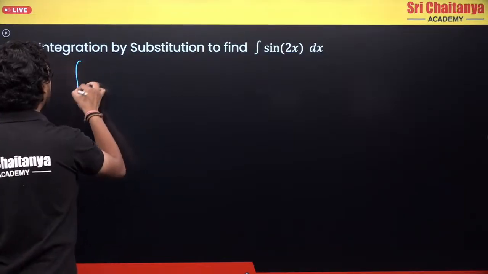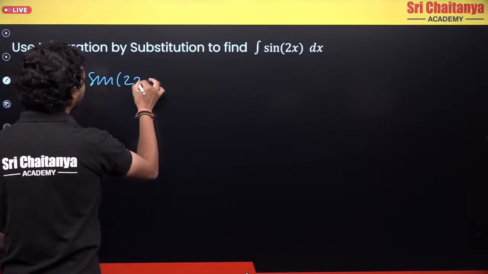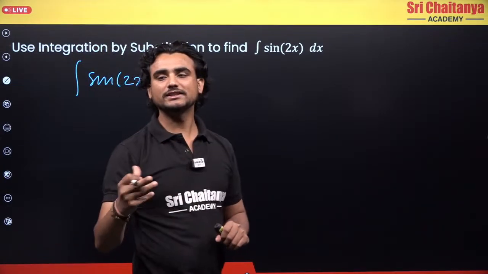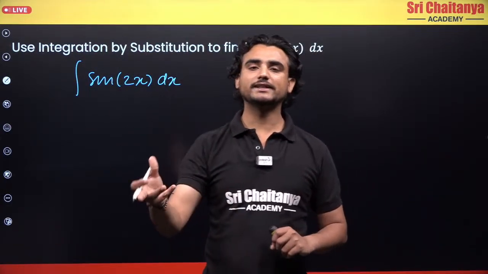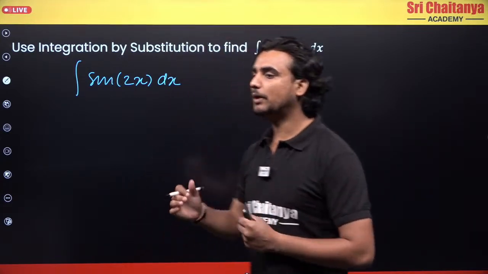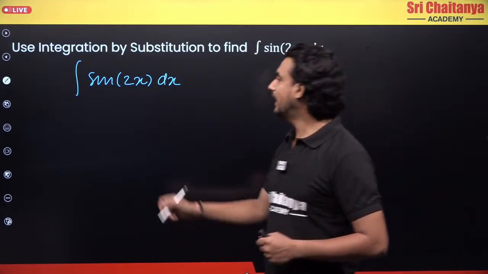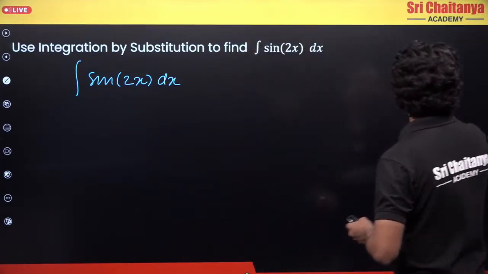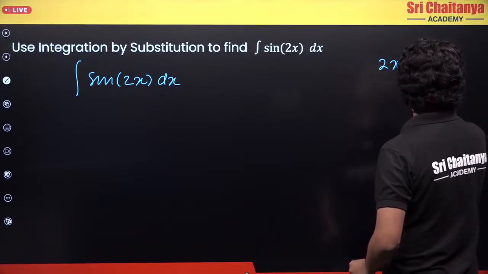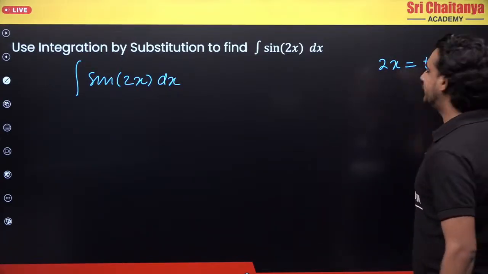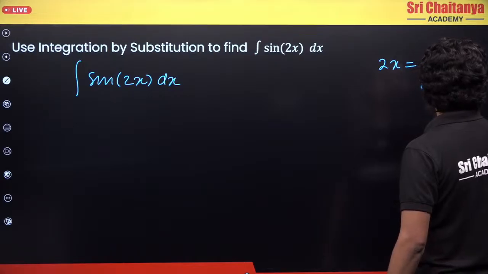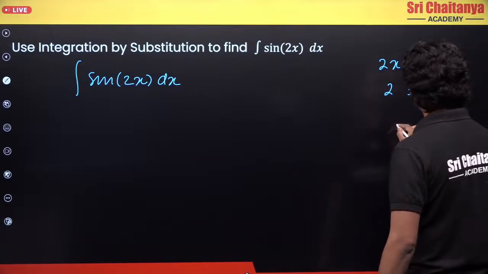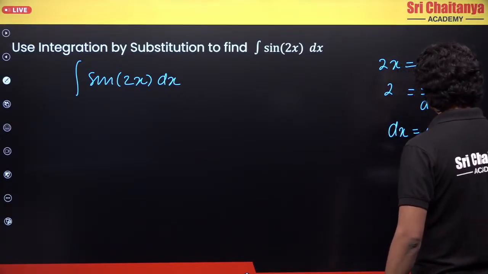So integration of sine 2x dx. I know what integration of sine x dx is. Integration of sine x dx is minus cos x. But what about integration of sine 2x? I have this 2x factor. So let's substitute. I'll say that 2x is equal to t, and I'll differentiate this with respect to x. So dt by dx will give me 2. So what can I say? I will say that dx is equal to dt by 2.